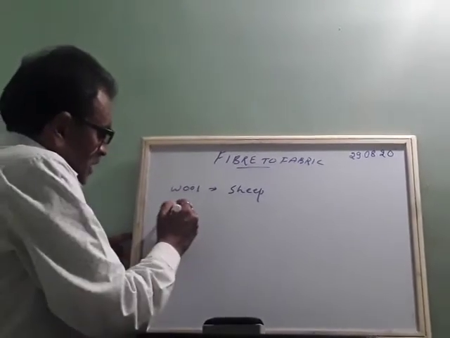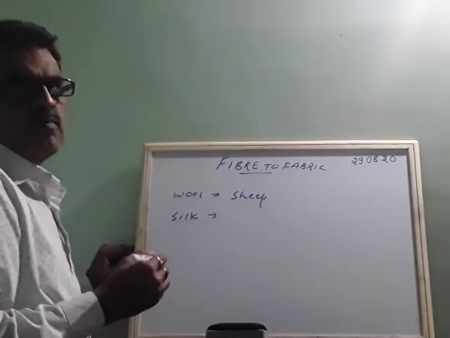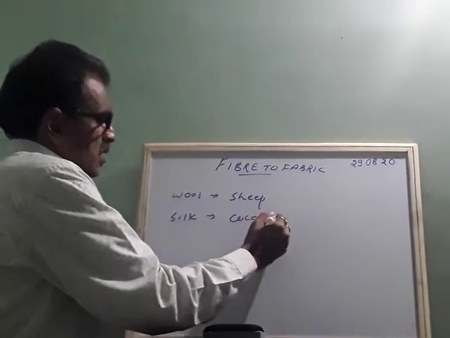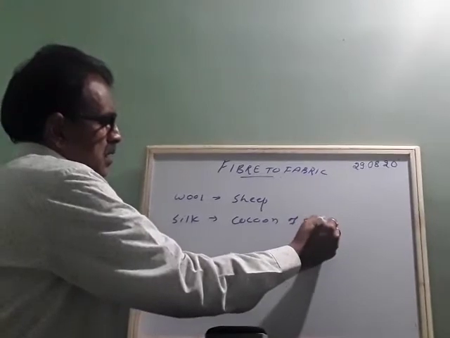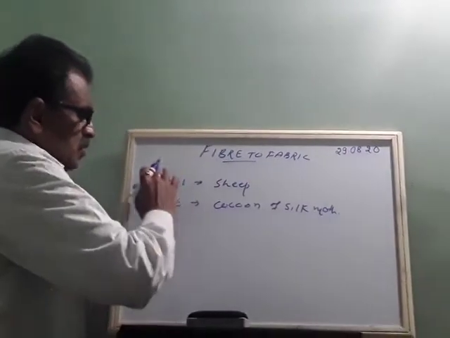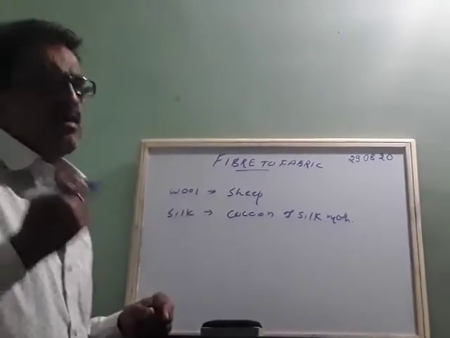One more is silk. Silk we obtain from the cocoon of the silk moth. So these two are the fibers. But how are they made?